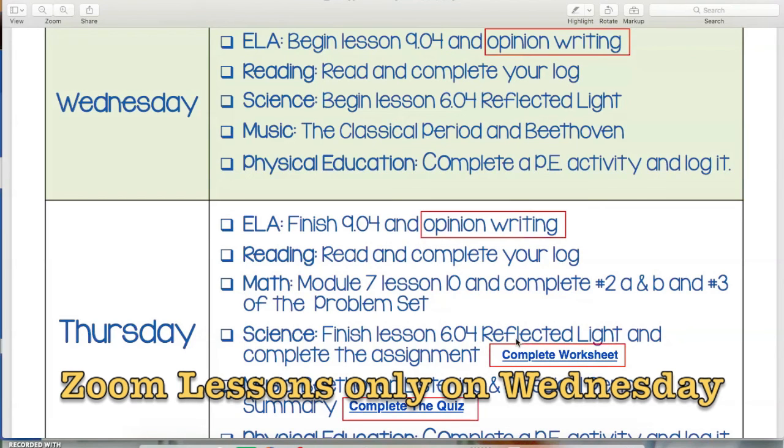As a recap, we will have live lessons on Wednesday. From 11 to 12, Mrs. Donnery will be available to help you out with your opinion writing piece. At 12 o'clock, there will be a live ELA lesson going through the ELA components of this week's module. And then at 2 o'clock today, there will be a math live lesson going through lesson 10.